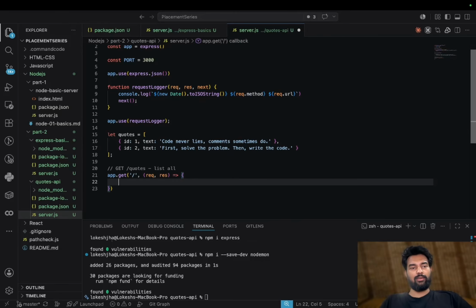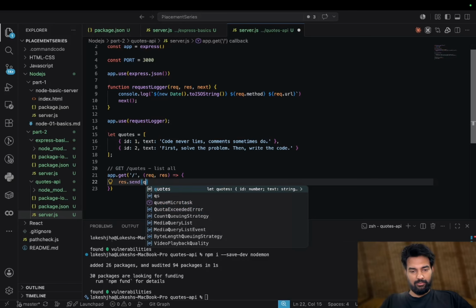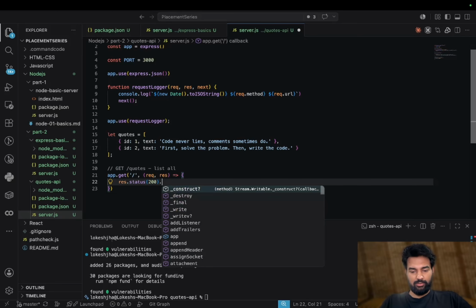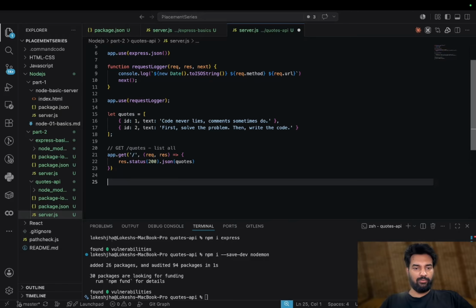And here you need to fetch all, so you can just do response.send quotes. Or, if you want better, you can set the status, let's say 200, dot json, quotes. So this will send it with a 200 status.